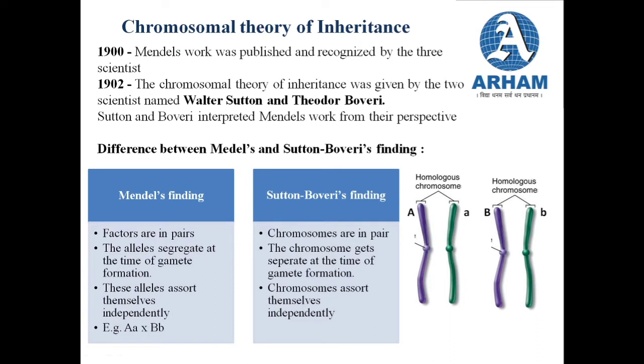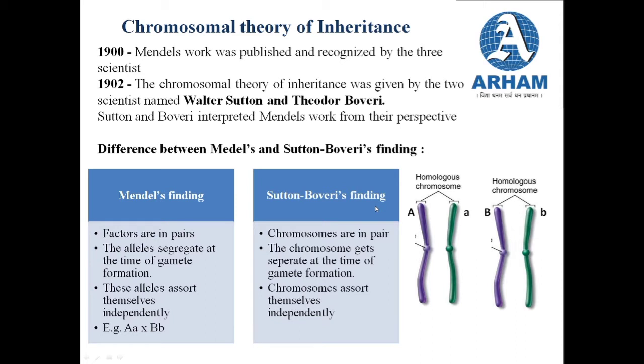Then the next point that Mendel gave was that the alleles segregate or separate at the time of gamete formation. So whenever there is gamete formation, the alleles segregate themselves independently. Whereas Sutton and Boveri said the same thing, but they said that the chromosomes also get separated at the time of gamete formation.